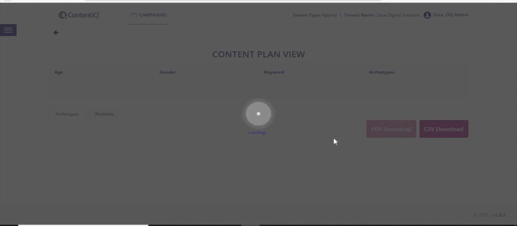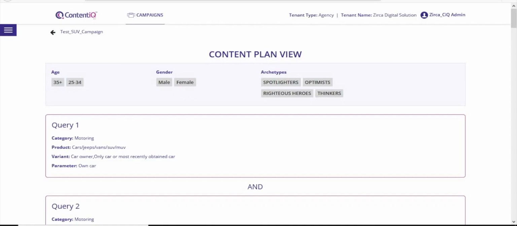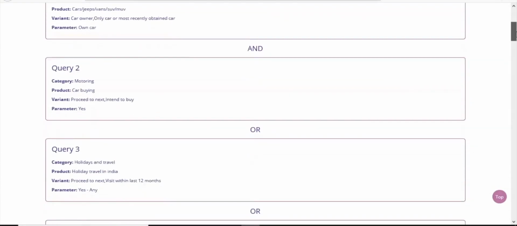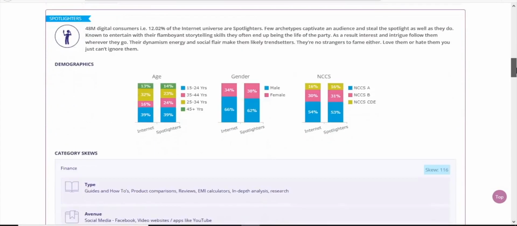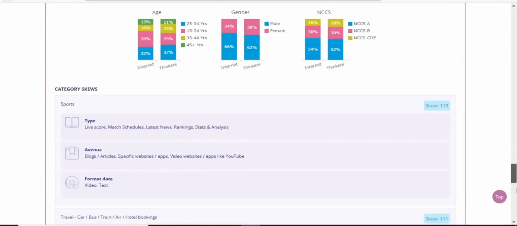Content Plan View. The Content Plan View is a roundup of the plan you've just put together. It's viewable in two downloadable documents. PDF download.